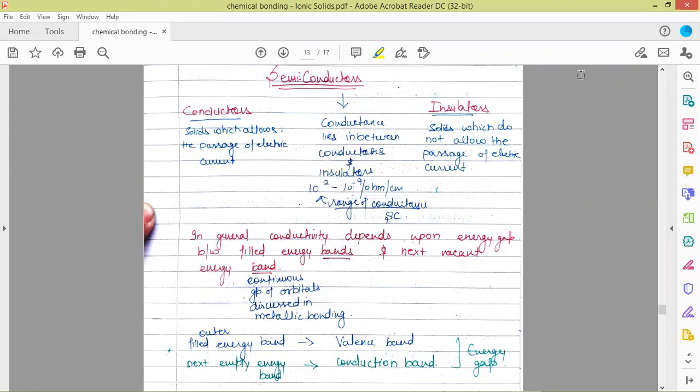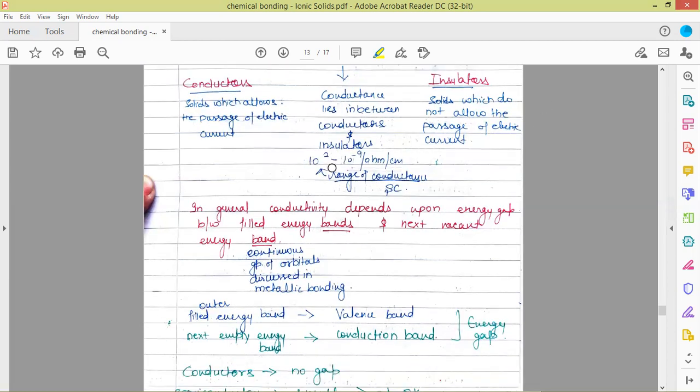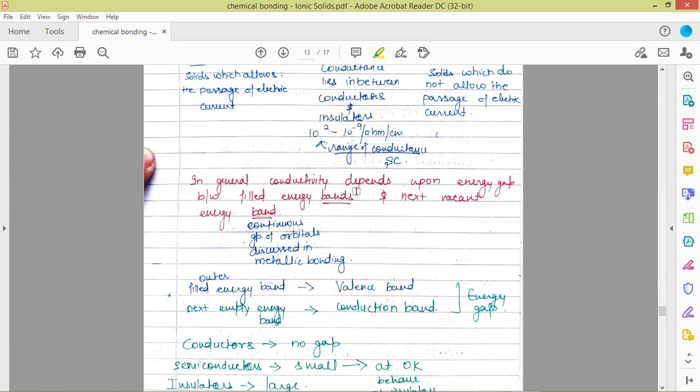So let us first discuss the insulators. Insulators are those solids which do not allow the passage of electric current. That means they do not conduct electricity. For the case of semiconductors, the conductance lies in between that of conductors and insulators, and their conductance is in the range of 10 raised to power 2 to 10 raised to power minus 9 per ohm per centimeter. So in general, conductivity depends upon the energy gap between the filled energy band and the next vacant energy band.